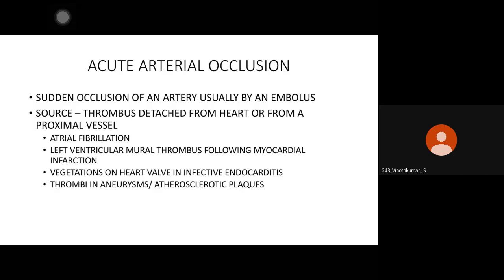As MBBS qualifying doctors, you should know to diagnose this disorder and refer to the corresponding specialty department so that the patient is addressed in a brief time by the specialist and they can try to salvage the limb.